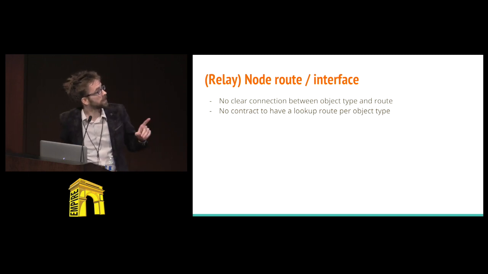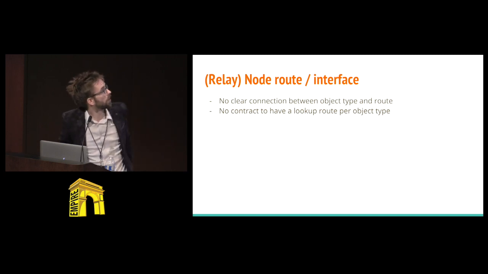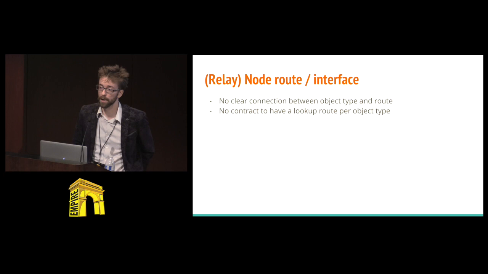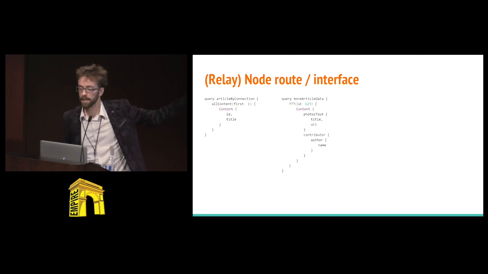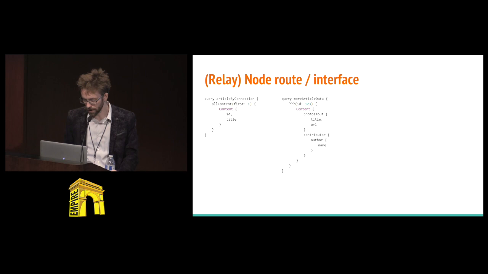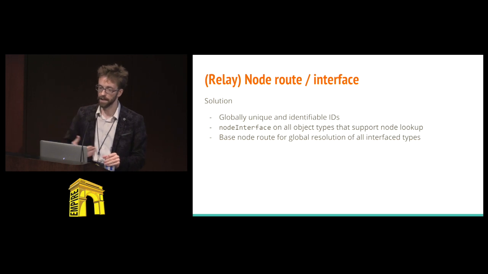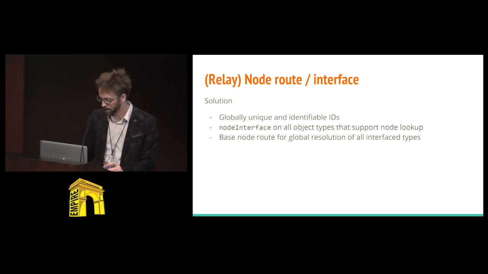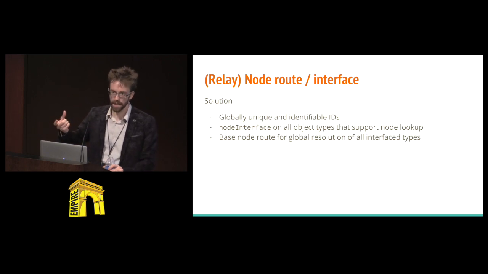Well, there is not a connection between an object type and a route, nothing hard to find there. There also is no contract even to have a lookup route per object type. So if we want more items, where do we get it? We have the ID, we know we should be able to refetch this somehow. Well, here's the solution. You have to have a globally unique and identifiable ID. There's a node interface idea that is implemented in a node route. Between those few things, you are able to, so the global identifiable ID is really critical.